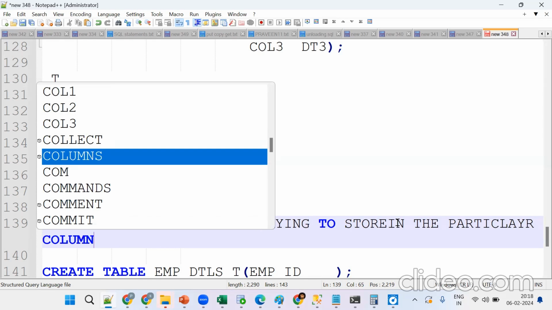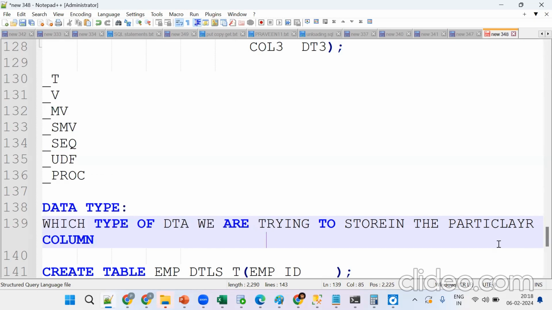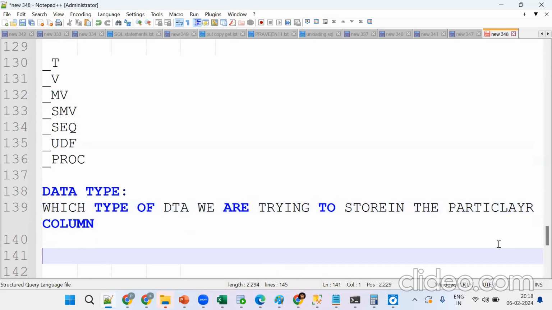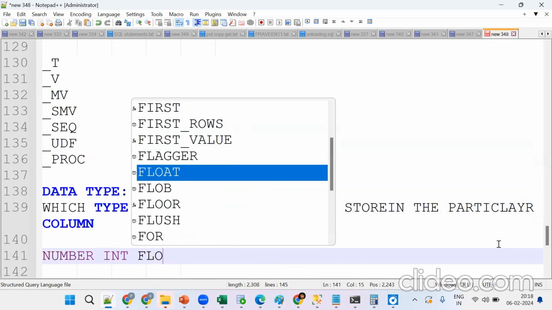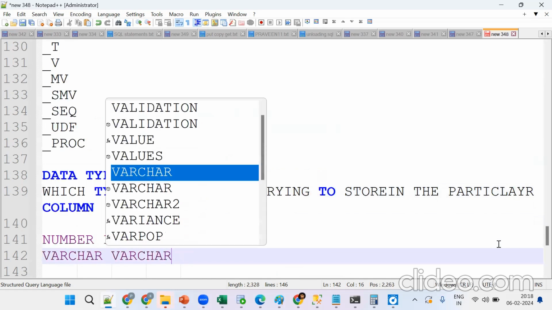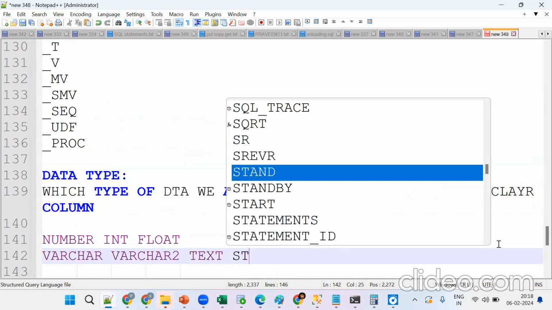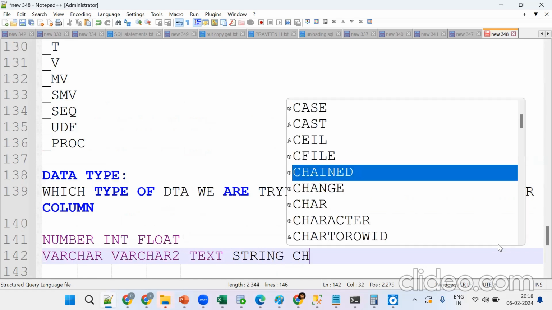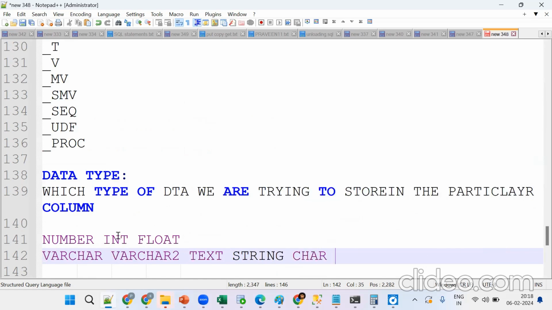Tell me one more time. Which type of data are we trying to store in a particular column? So tell me what data types we have. Number, varchar, float. We'll see the difference between varchar, text, string and char at a later point. There are so many things there. For now, understand the high level: number.